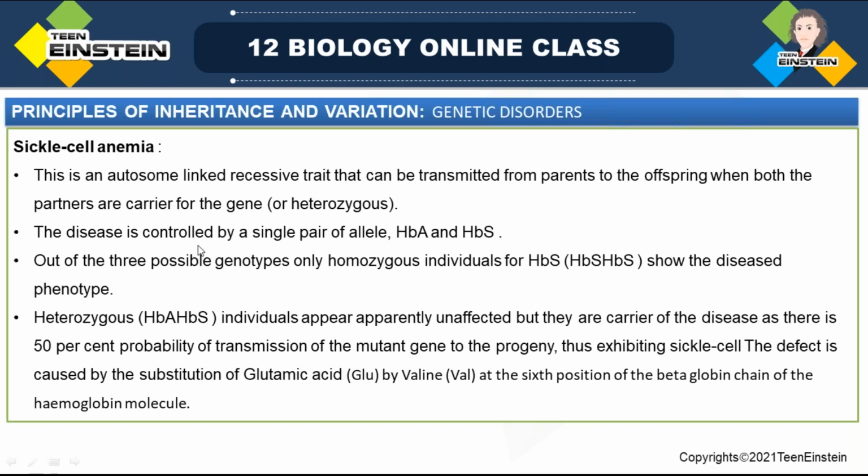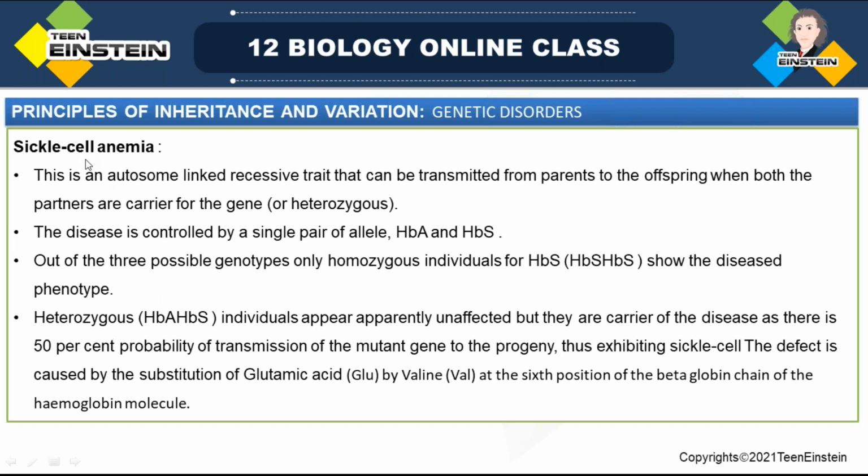This disease is controlled by a single pair of alleles, HBA and HBS. Only individuals homozygous for HBS show the disease phenotype.